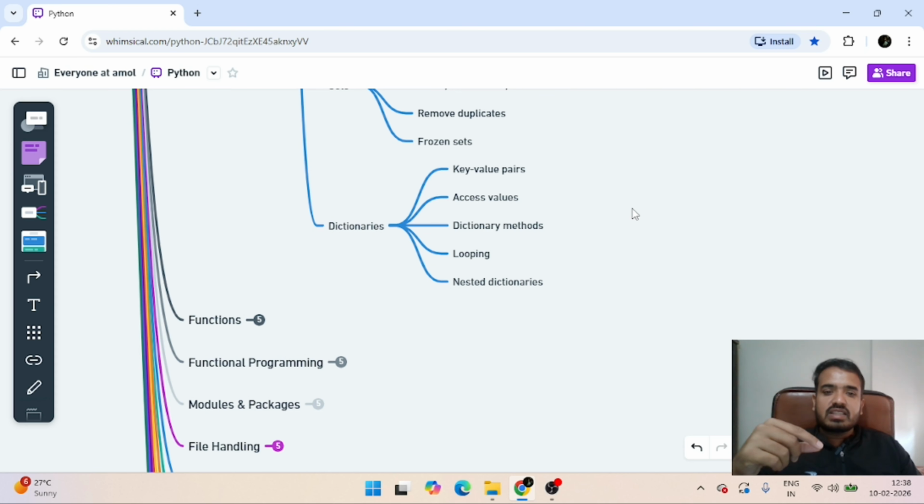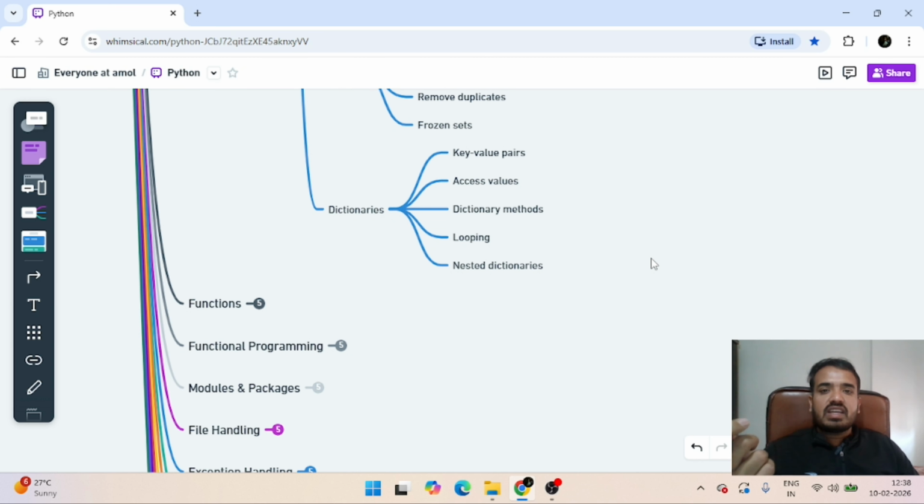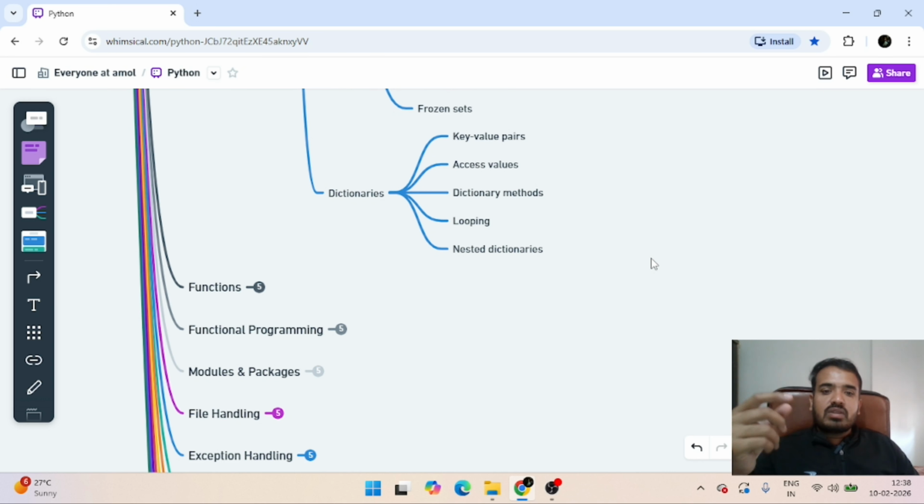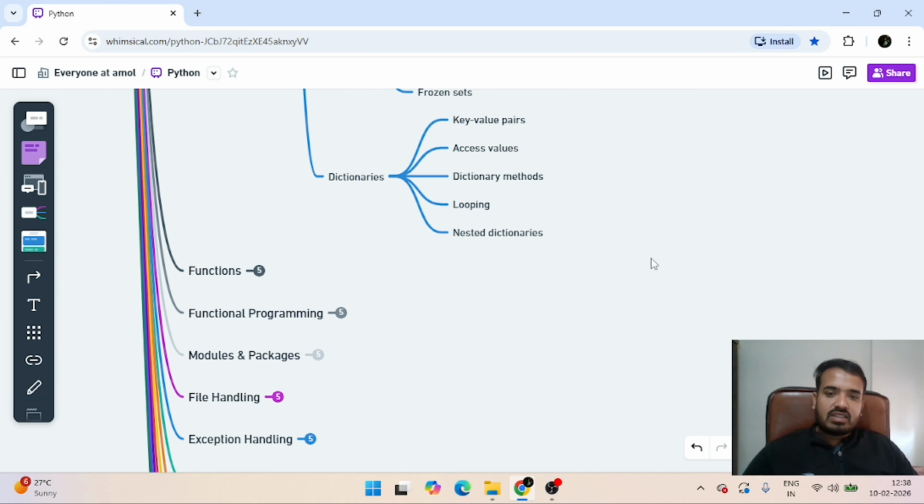Then the second key is gender, and my gender data will be stored here as well in the dictionary. How to access values or data from the dictionary, what are its methods, how to loop the dictionary, and what are nested dictionaries, we'll be covering here.